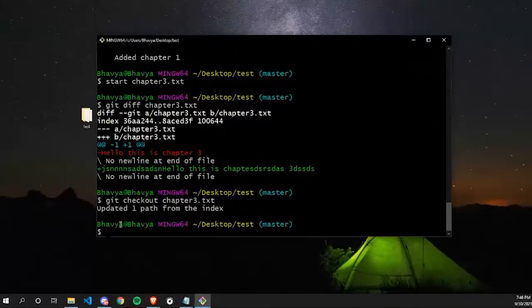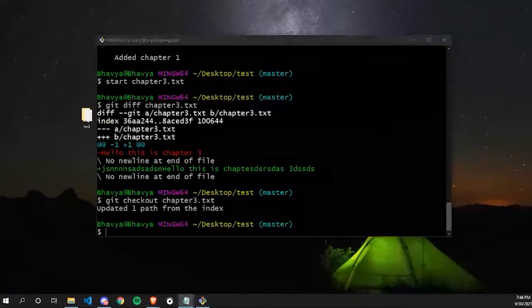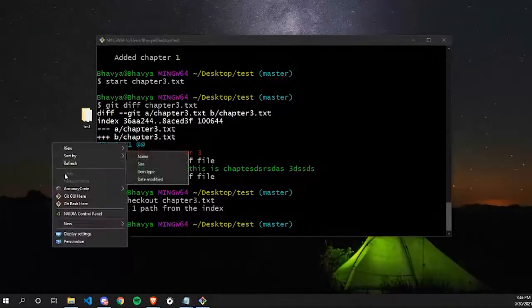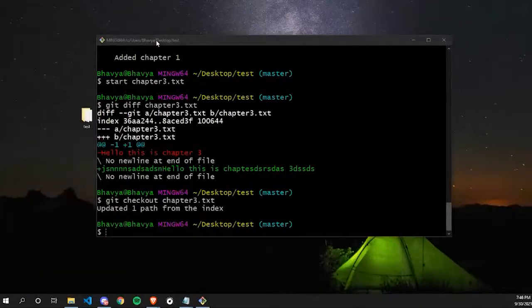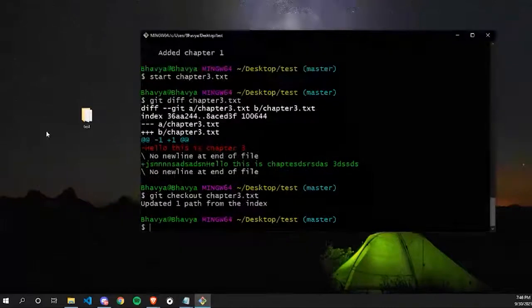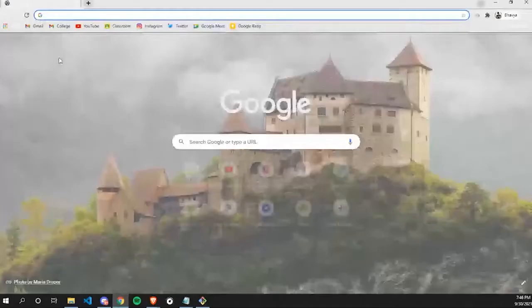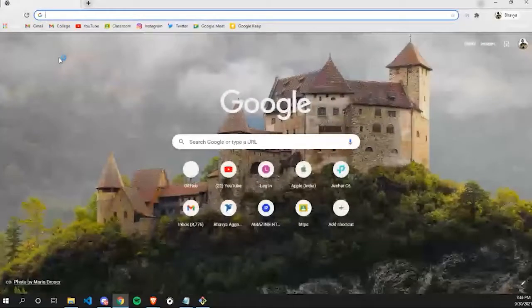So okay, till now we have worked with our local repository. We have made our data, and it's time to go to GitHub and push all of our data to GitHub. So for that, open your browser and type GitHub.